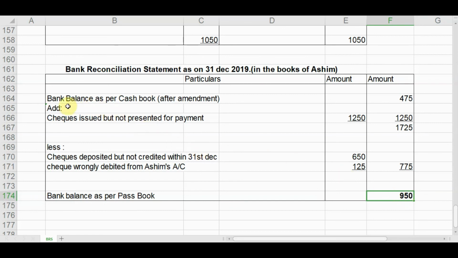So we had started with bank balance as per cash book after amendment, which was 475. We have adjusted these figures, some are added, some are deducted, and at the end we have come to the bank balance as per passbook, which is rupees 950. So this is how bank reconciliation statement with cash book amendment is done.